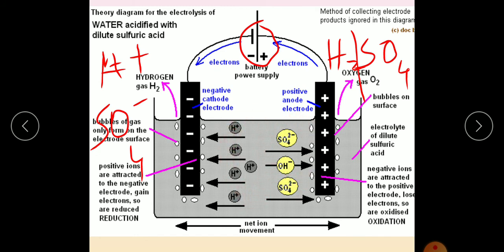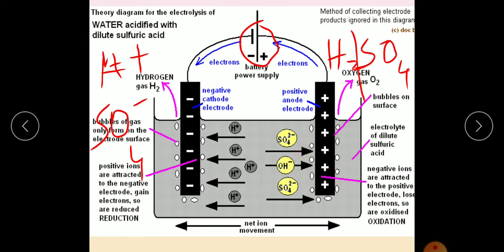Now, this H is a plus ion, a positive ion. These are all negative ions. So they will be attracted and move towards the opposite electrode. Positive ions will be attracted to the negative cathode electrode, and negative ions will be attracted to the positive electrode.